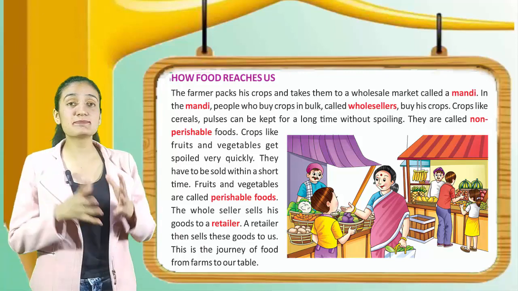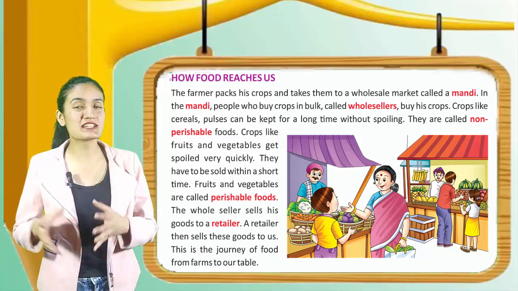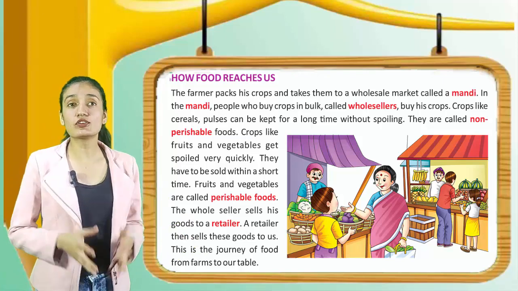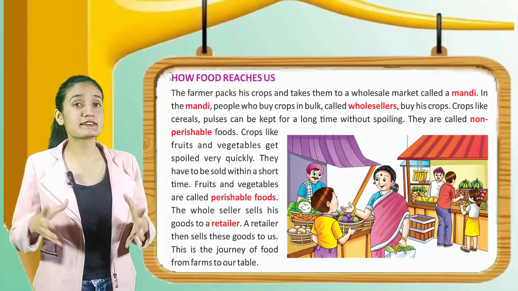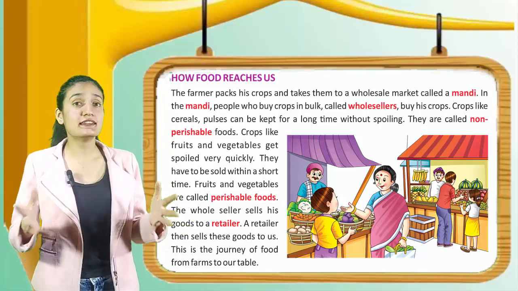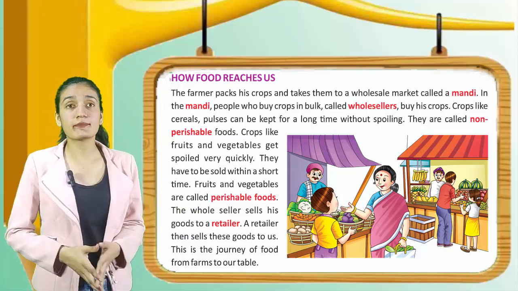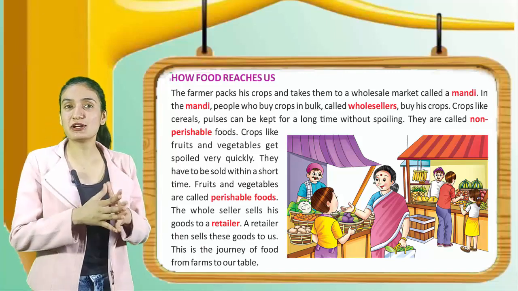Crops like cereals and pulses can be kept for a long time without spoiling. They are called non-perishable foods. Crops like fruits and vegetables get spoiled very quickly. They have to be sold within a short time. Fruits and vegetables are called perishable food.